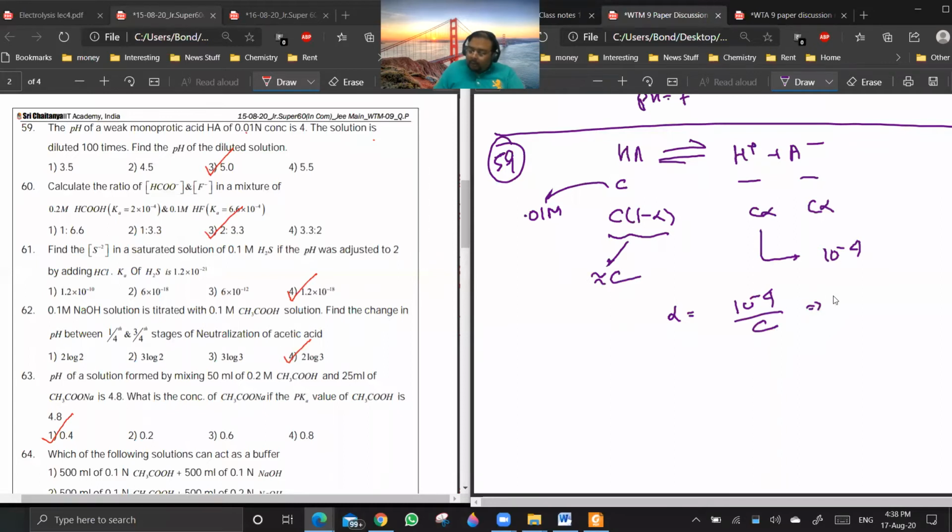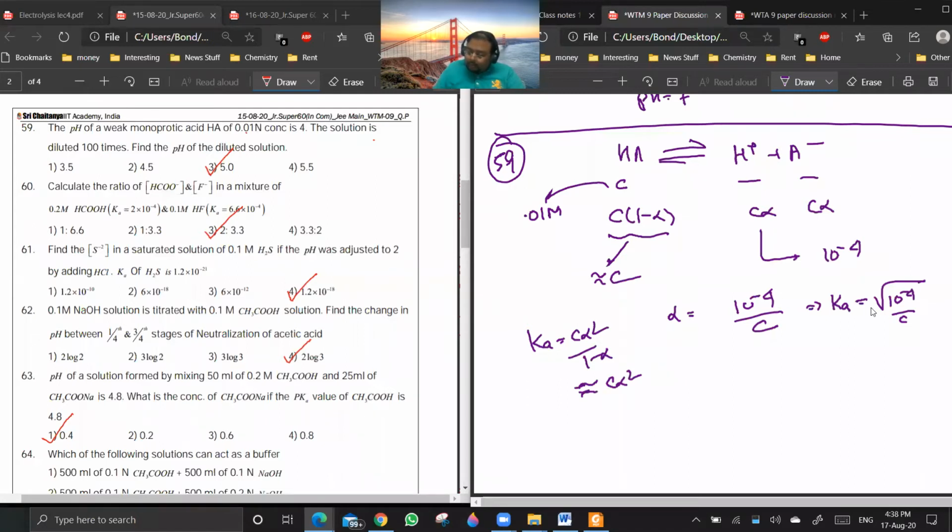Then what will be the value of K? K will be C alpha square by 1 minus alpha, and that will be approximately equal to C alpha square because 1 minus alpha is approximately 1.